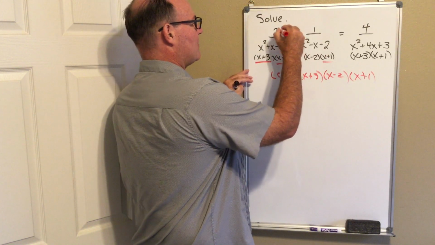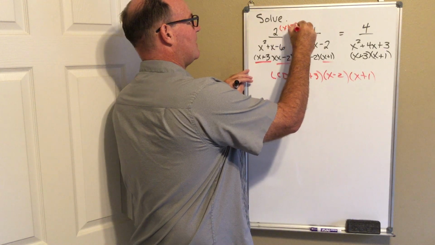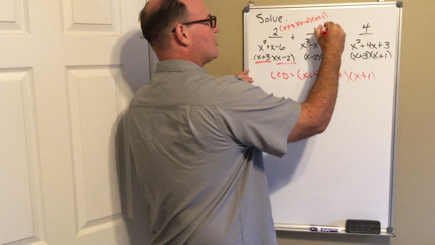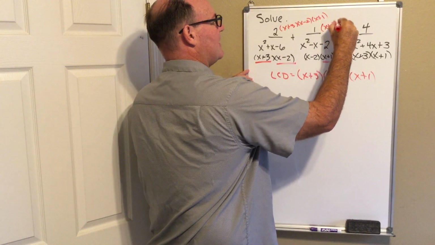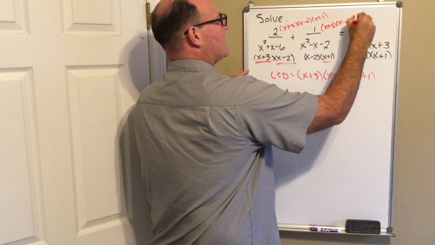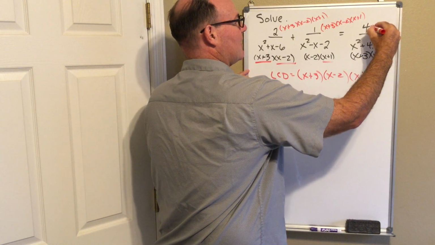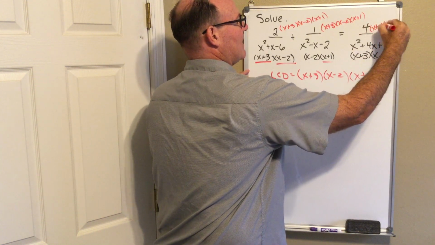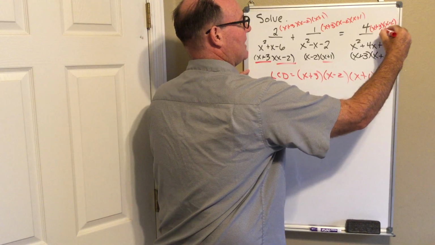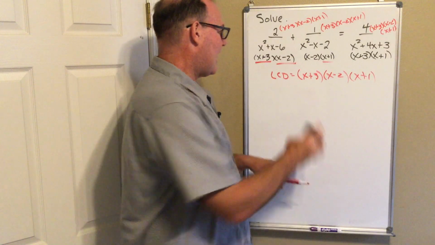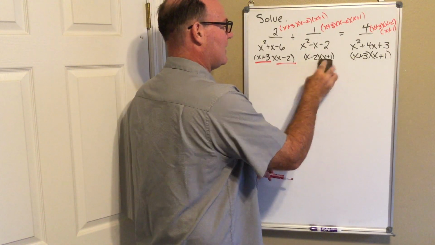So right here, I'm going to have an x plus 3, an x minus 2, and an x plus 1. Then for this fraction, an x plus 3, an x minus 2, and an x plus 1. And for this last fraction, I'm really going to have to squeeze it in here: an x plus 3, an x minus 2, and an x plus 1.